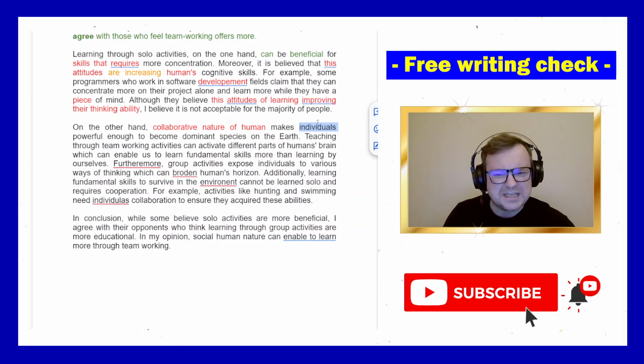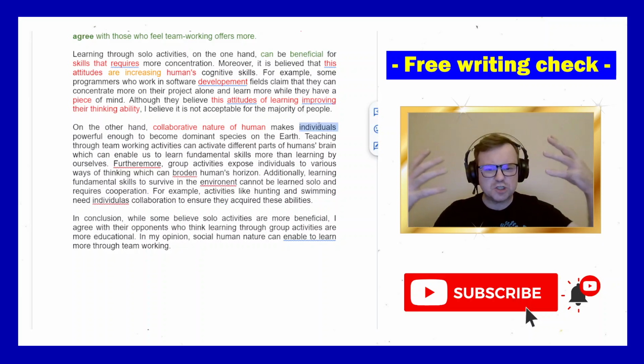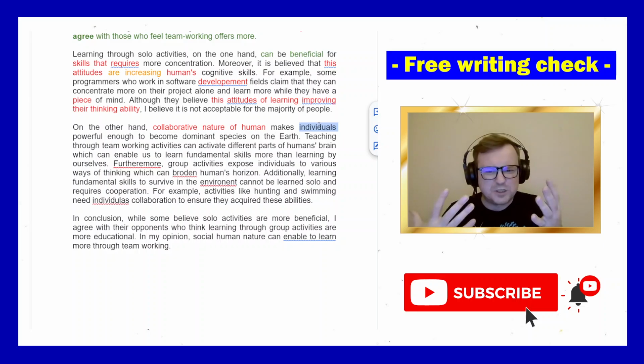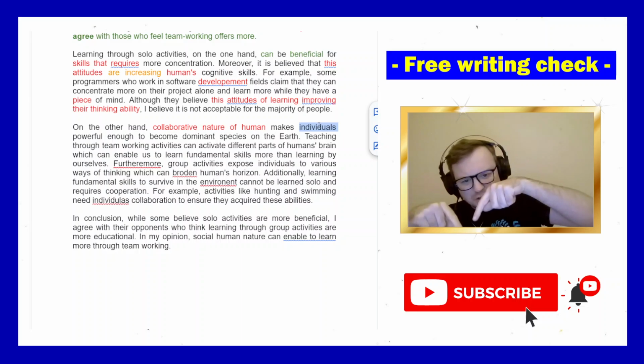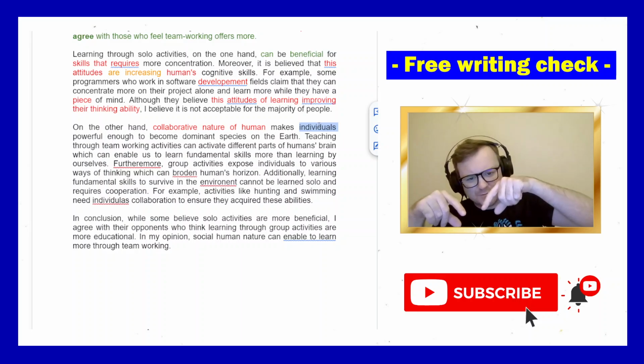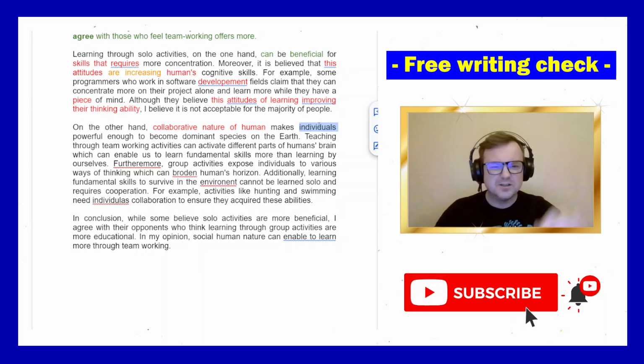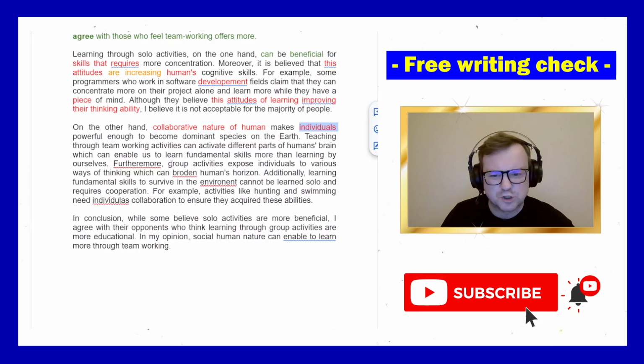I don't know if individuals can become a dominant species? I think we are a dominant species on Earth, but it's not that we are collaborative and that makes individuals become a strong species. So the cause and effect there is very strange. Cool.